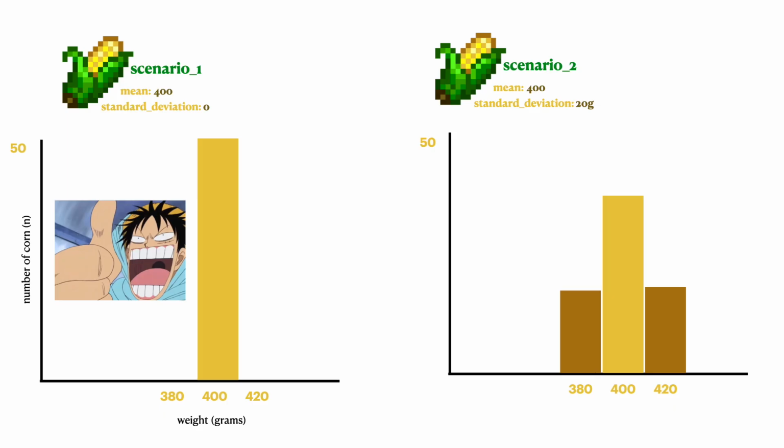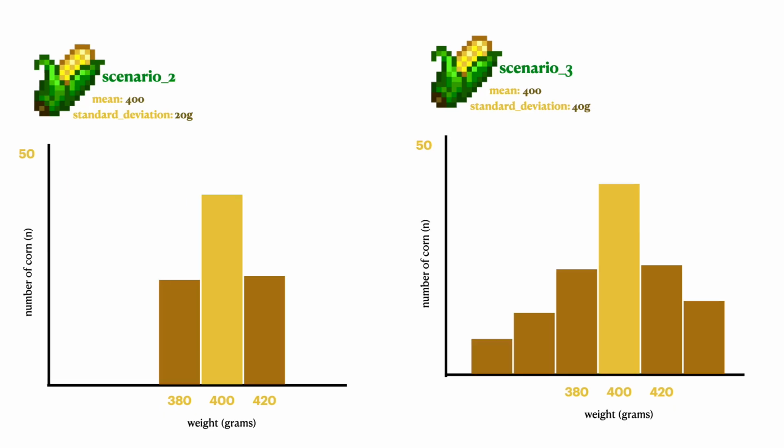Moving on to scenario 2, you could say that yeah, most of my corn were 400, that's why it's the mean, but there were equally some corn that were 380 grams and others that were 420 grams. So this is an example of a mean of 400 grams, but a standard deviation of around 20 grams. Looking at another scenario, this time on the right, you can see that this has a wider spread of variation. The most common or the most frequent corn weight is 400 grams, but you could see how I have corn that goes up to 440 grams and corn that goes all the way down to like 320 grams. The deviation from that mean is much wider, and you can see this from the standard deviation. It is 40 grams in scenario 3.